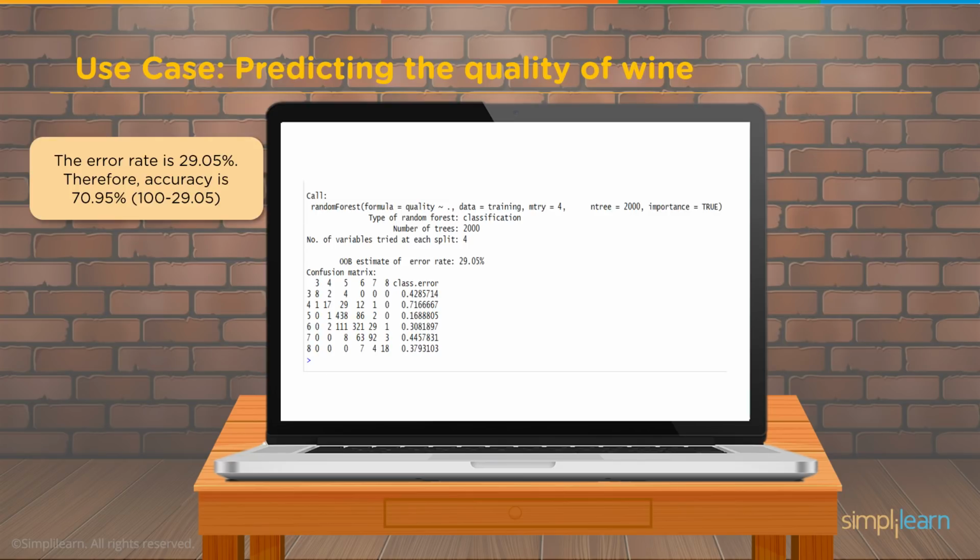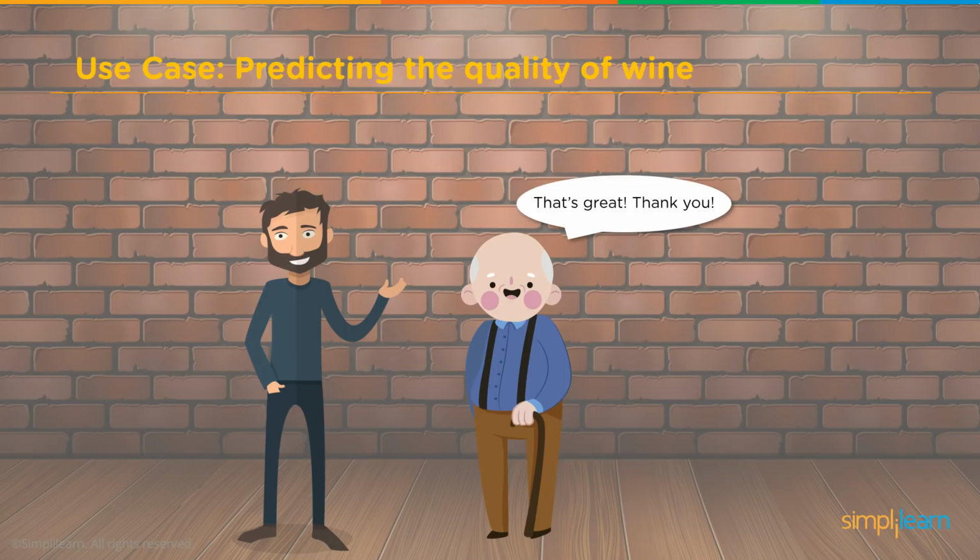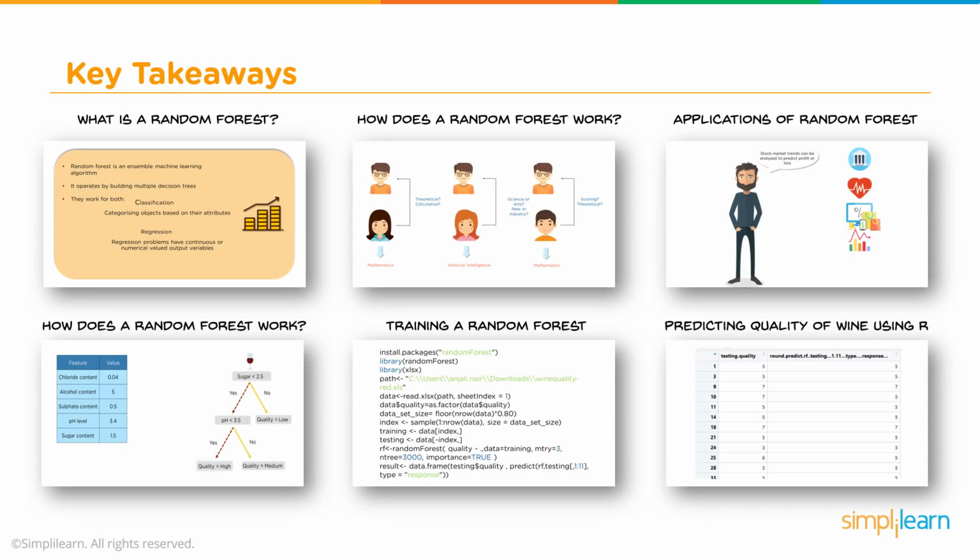But if you're looking at where you're going to distribute the bottles to for the wine and who's going to drink it, 70% accuracy is pretty good for that. That's probably a lot better than having no accuracy whatsoever and not even knowing what wine's going out to who. So we have automated the process of predicting the quality of wine. I myself prefer to predict it by sampling it. That's great, thank you. I'd like to visit this guy and sample his wine and find out just how good his different vineyards are. So the key takeaways today.